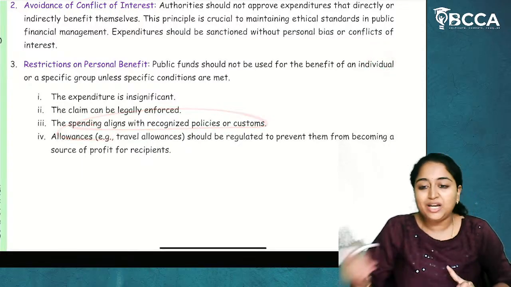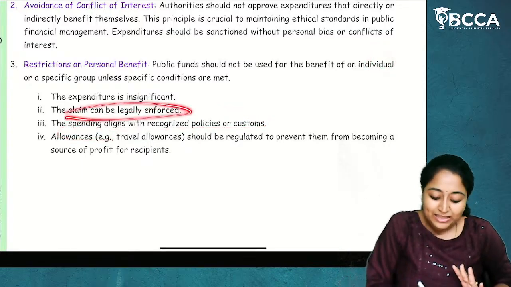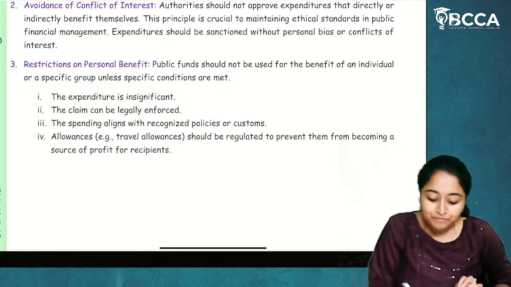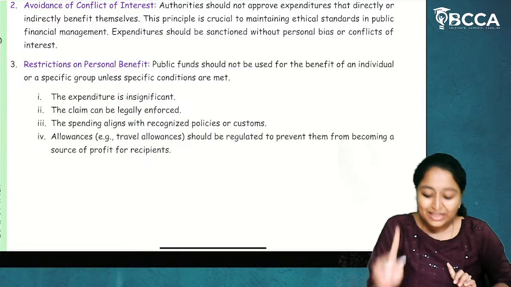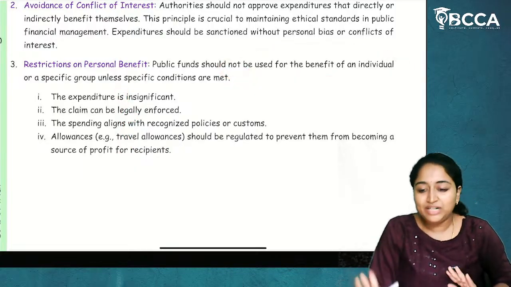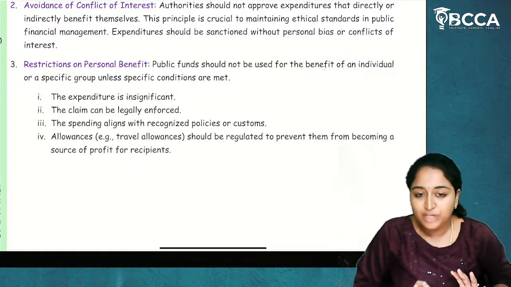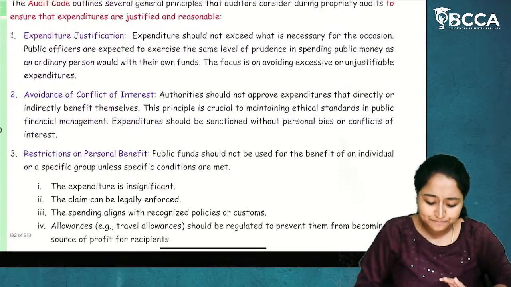And the spending should align with the policies and customs. The claim should be legally enforceable and the expenditure should be insignificant. If all these conditions are met, then the fund provided can give the benefit of an individual or a specific group. I hope it is clear.